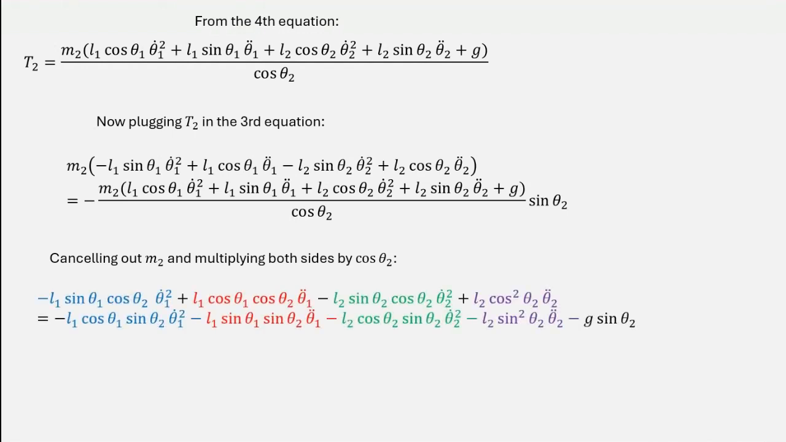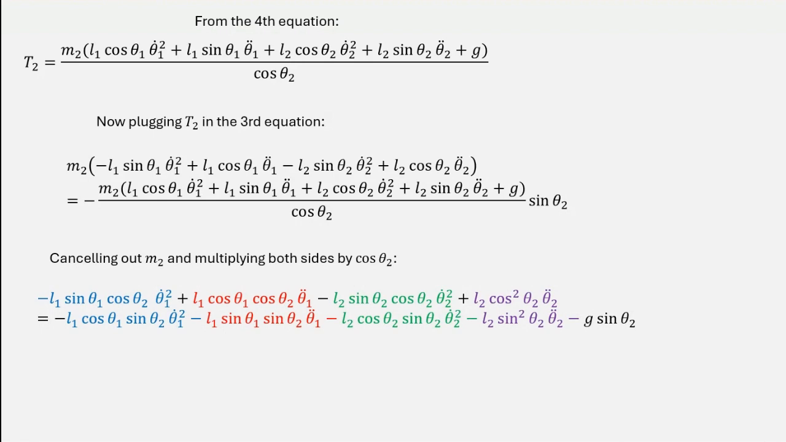Now, take a look at this. Pairs of terms are of the same color, and those terms have the same non-trigonometric factors. For example, look at the blue-colored pair. They have both L1 and theta 1 dot squared, but they have different trigonometric factors. Take a look at the green terms here. They're my favorite because, thank God, they cancel out. We can also look at the purple terms. They both have L2 and theta 2 double dot, but different trigonometric factors. How can we use this to our advantage?